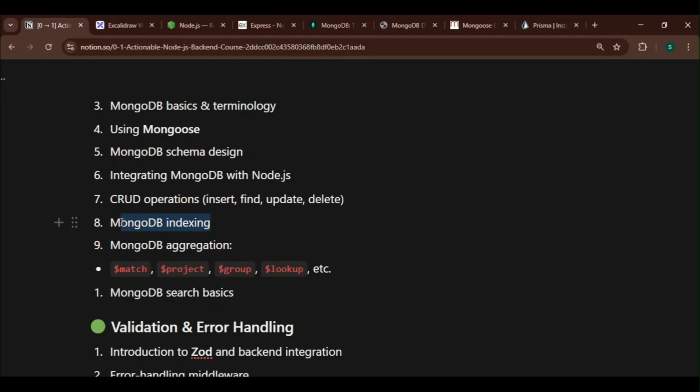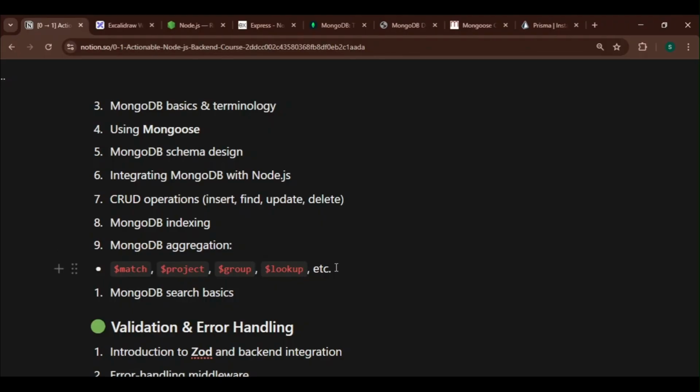So we'll learn about MongoDB indexing. After that, we'll learn about a powerful concept that is MongoDB aggregation. This MongoDB aggregation helps to modify the response, to query the MongoDB database, to group any response, to join some of the collections and give some response.